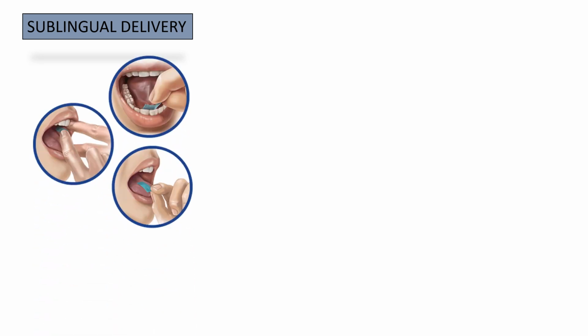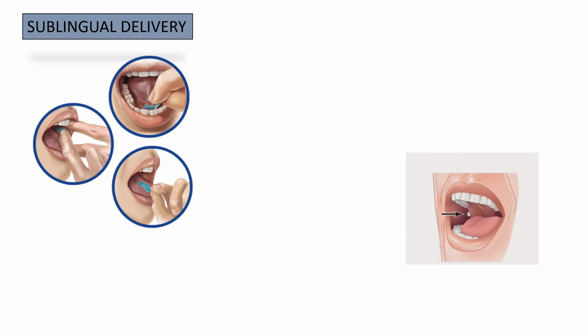The second subdivision of enteral route is the sublingual delivery. The sublingual route is one of the early modes of administration for the systemic drug delivery. This route avoids first pass metabolism and affords quick drug entry into the systemic circulation.